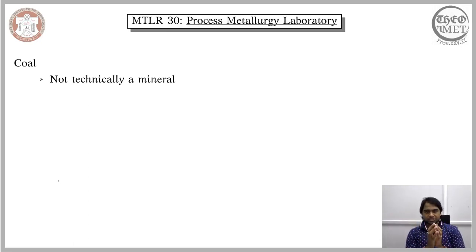One factor that we considered for distinguishing minerals from other materials found on the Earth's crust is that minerals technically do not comprise any dead plants or animals. So essentially they are inorganic compounds. However, coal in principle is made of dead plants. The reason why coal is considered or treated as a mineral is primarily because of its economic significance. And only due to this economic significance, we treat coal as a mineral.